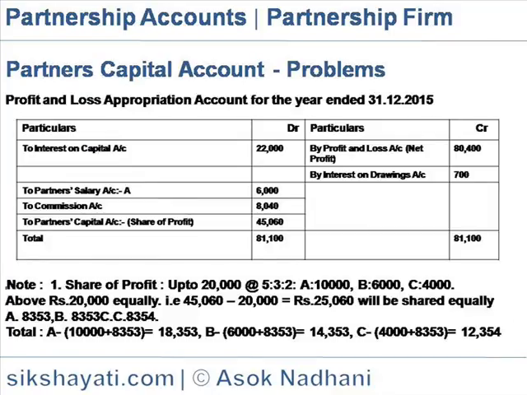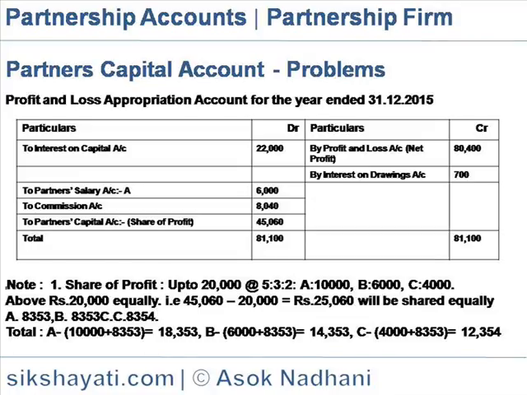Profit and loss appropriation account for the year ended 31st December 2015. On the credit side is net profit 80,400 and interest on drawings 700 as computed. On the debit side would be 22,000 for interest on capital, partner salary 6,000 for A, and commission 8,040. So the partners' share of profit is 45,060.